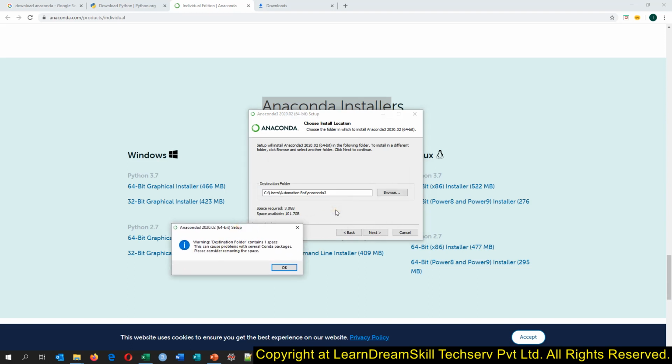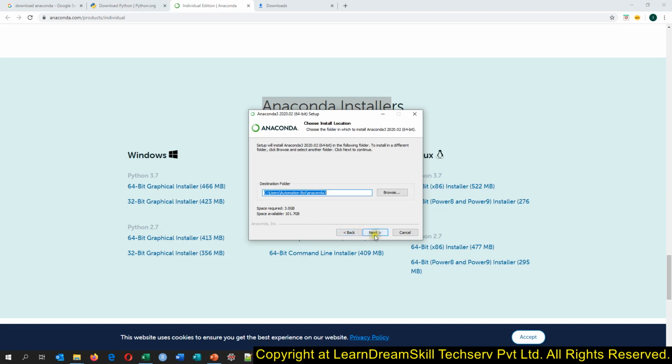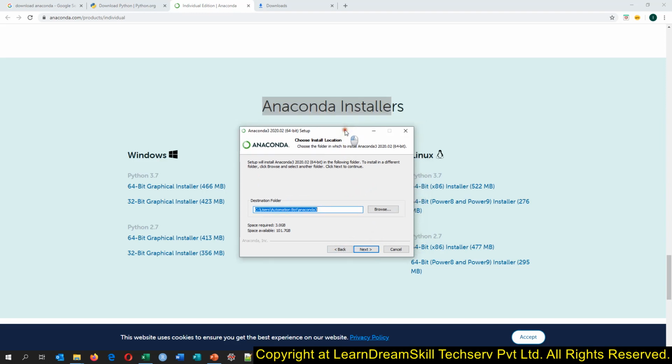I already have this Anaconda package installed, so it is showing me this warning: destination folder contains one space. This can cause problems with several Conda packages. Please consider removing this space. So I will not install it. What you will have to do is just say next, next, next, next, next. This way your Anaconda setup will start installing Python into your system, and after 1 to 2 minutes, you will be done with installing the Anaconda package. So I'm just canceling it.